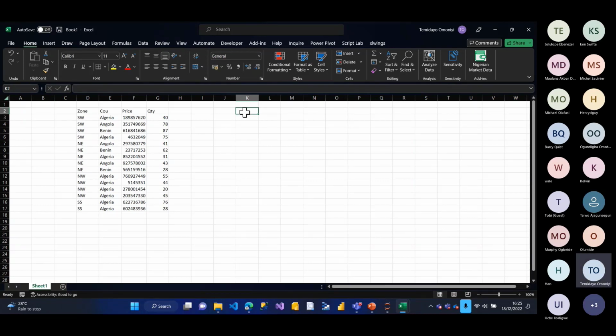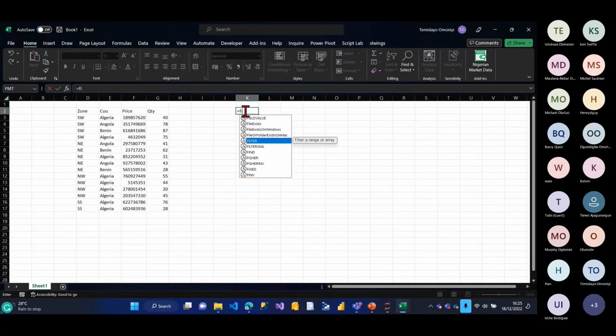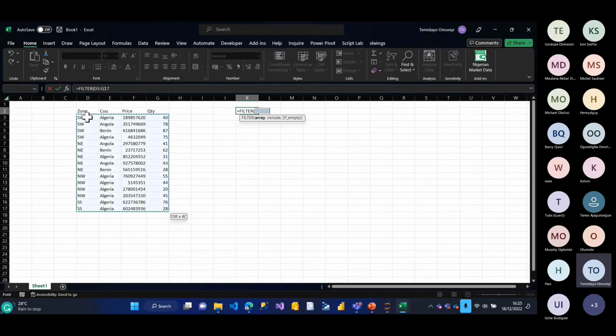And I want to see 3 columns, which is country, price, and quantity. So I can do an equals-to filter, the same thing I did. I'll say filter. I'll select this entire zone, right? The only zone I want to see is southwest. So I select all of these, equals to southwest. And at the same time, I only want to see 3 columns, which is country, price, and quantity.